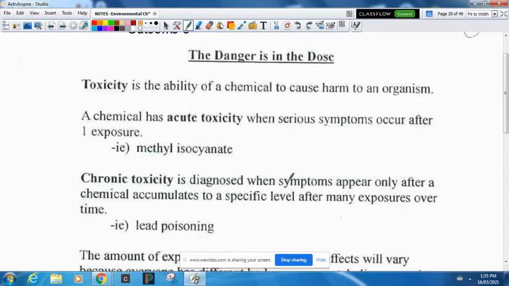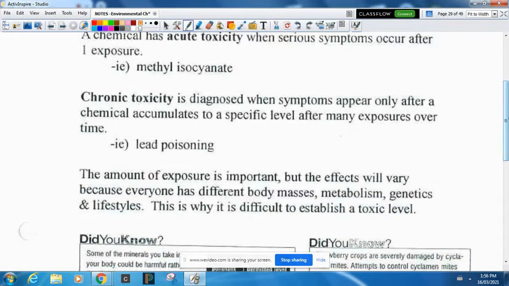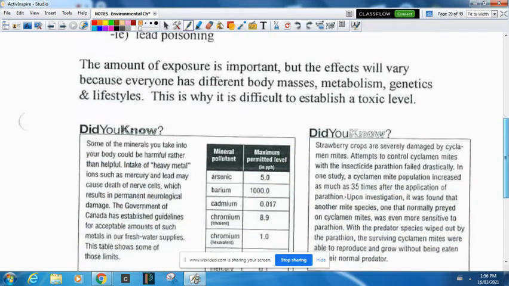Fentanyl, acute toxicity, right? One exposure, sick or ill. You could argue that cigarettes have chronic toxicity. It takes many exposures before you're sick or dead. Now, the amount of exposure is important, but the effects will vary because everyone has different body masses, metabolism, genetics, lifestyle. We're all different, which is why it's hard to establish what a safe toxicity level is. On top of that, most of the testing is actually done on rats. Rats are very similar to us, but not exactly like us. So you always have to take the published values with a grain of salt.